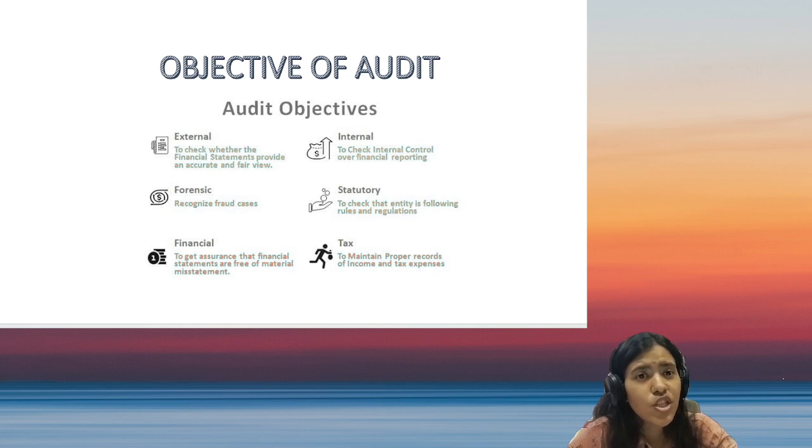What is reasonable assurance? Reasonable assurance is basically said to be a high level of assurance but not total assurance. Why so? Because there are certain limitations of audit that limit the auditor from providing absolute assurance.